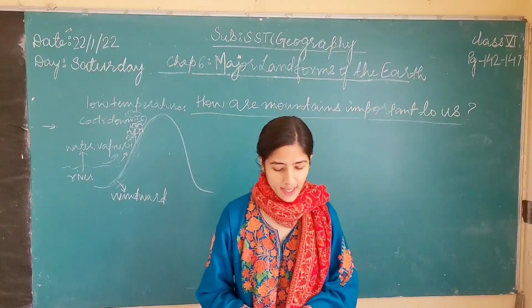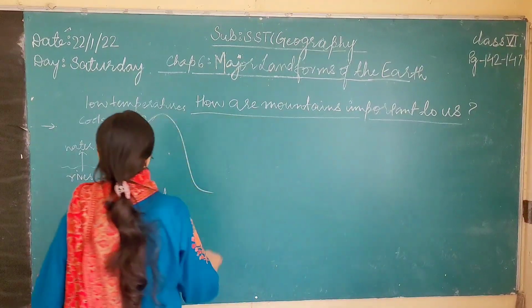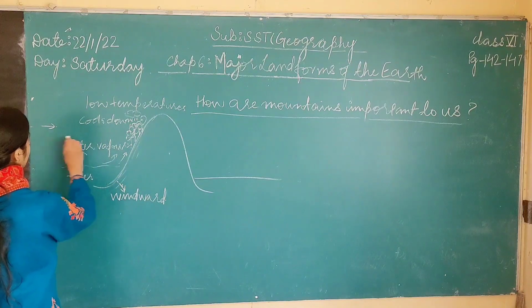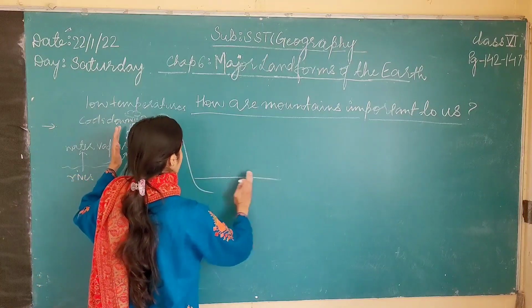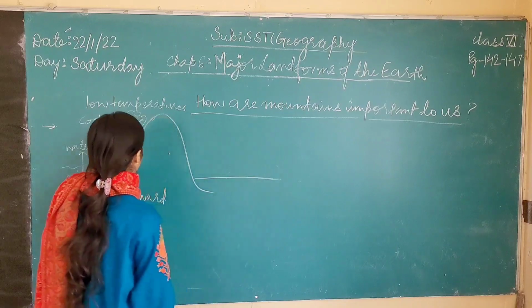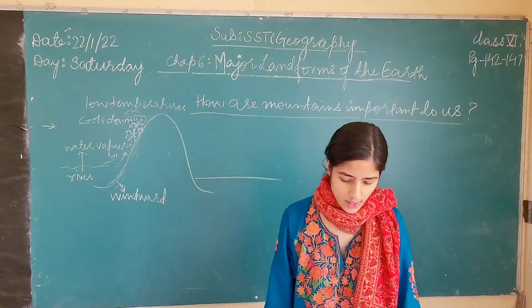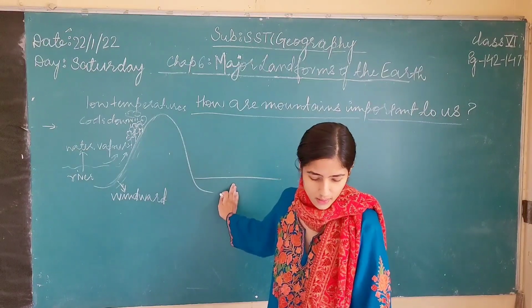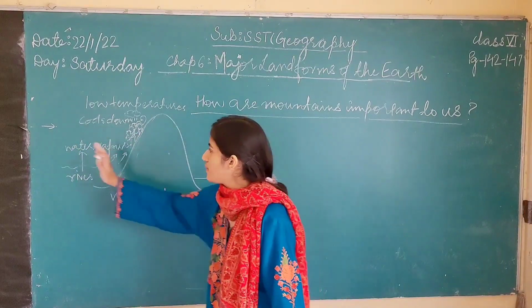The mountains protect the lands adjoining them, and they act as barrier against the cold or hot winds. Like the wind is coming from this side, and this mountain is protecting this side from the wind. This side is not experiencing very strong winds because the mountain is coming in between the flow of the wind. This is how the mountains protect the lands adjoining them, by acting as barrier against cold or hot winds flowing from this side.